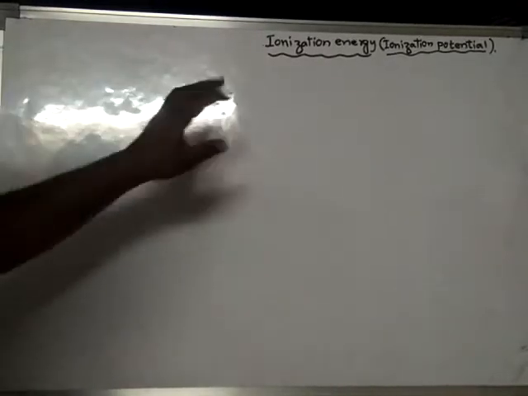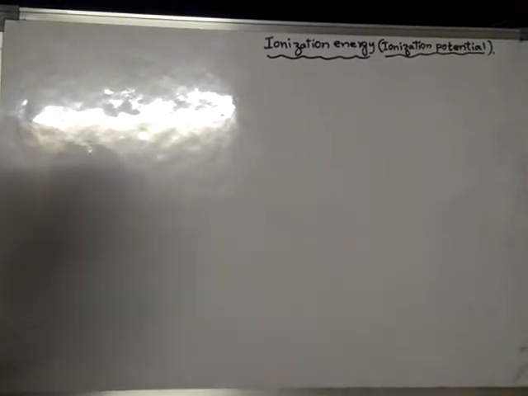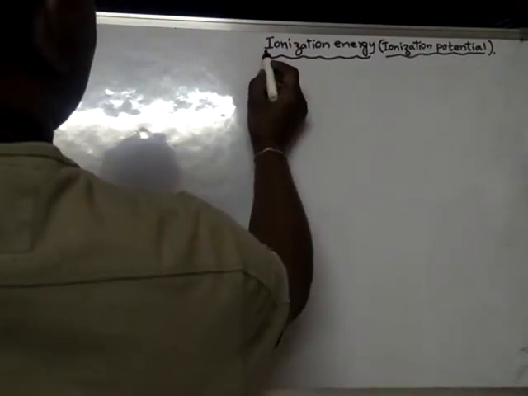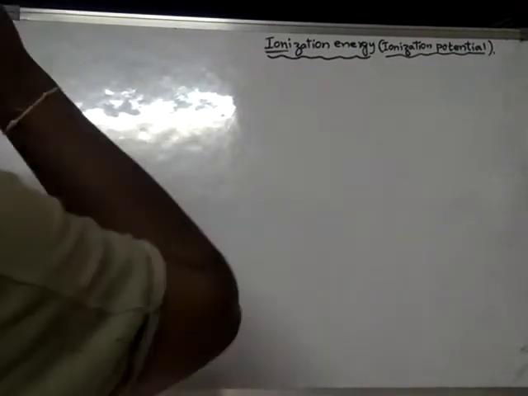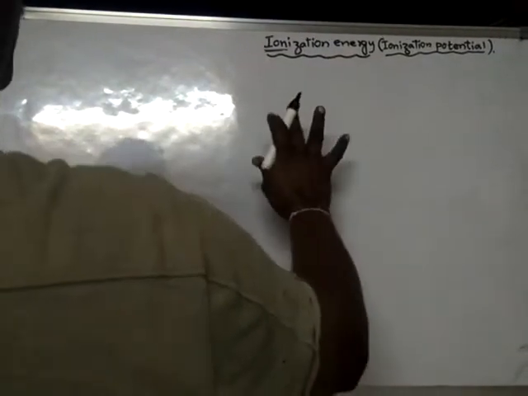Now we are going to learn about the next periodic property known as ionization energy, or else ionization potential. So what is ionization energy? Here, from the name ionization, an atom is converted into an ion.